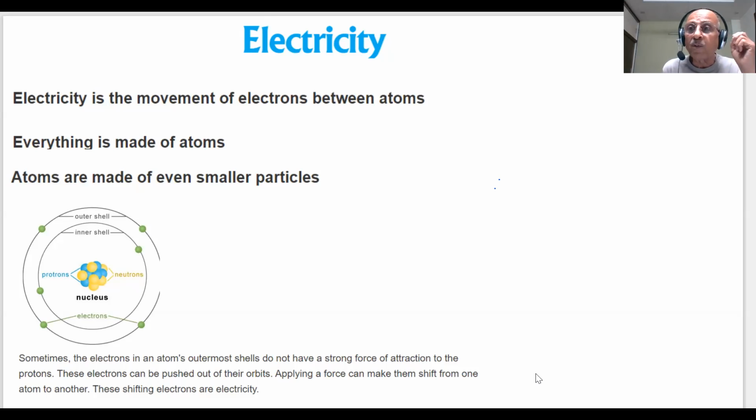Therefore, we have also told you that these electrons which are moving are those which are present in the outermost shell of the atoms. They are loose, they need energy, and with energy we can drift the electrons from one atom to another, and that is what constitutes electric current. Am I right, students? Tell me yes or no. Yes, sir. So the shifting of electrons in metals like copper is what we call electricity.